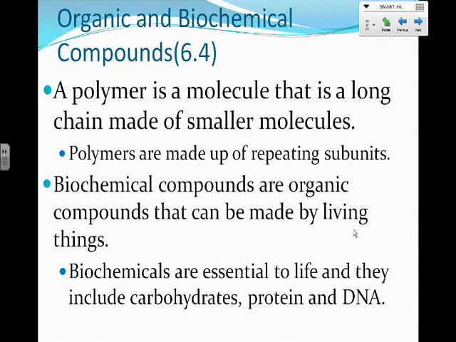Now, biochemical compounds are organic compounds that can be made by living things, such as plants, humans. And some of these biochemicals that are made by living things include carbohydrates, protein, and even DNA.